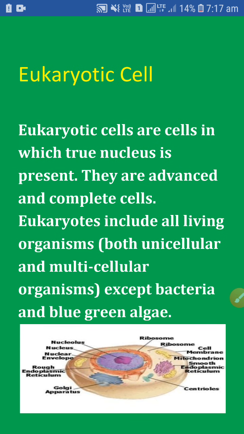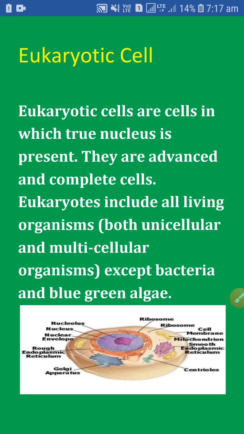Eukaryotes include all living organisms, both unicellular and multicellular organisms, except bacteria and blue-green algae.